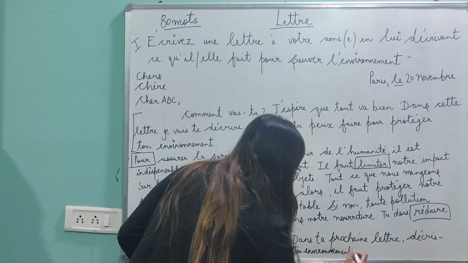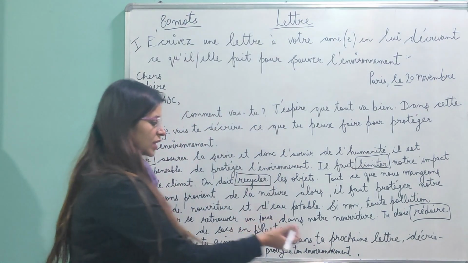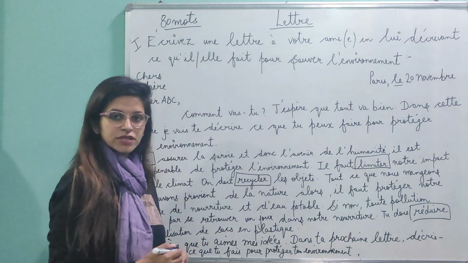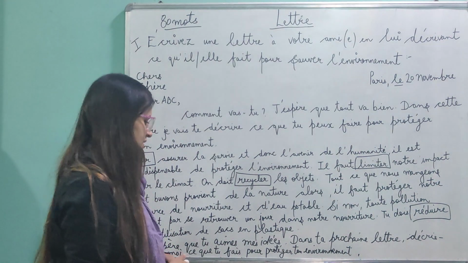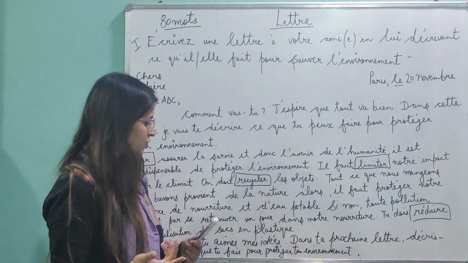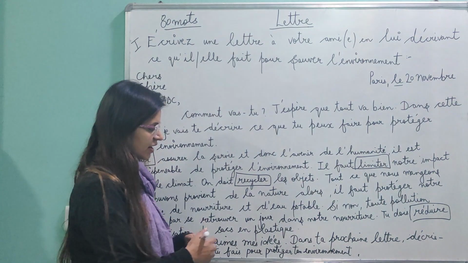So you can ask your friend. I've written this ending. You can again write your own endings. Do not just stick to 1 or 2 lines. So dans ta prochaine lettre, décris-moi ce que tu fais pour protéger ton environment. Then you just end by writing anything.